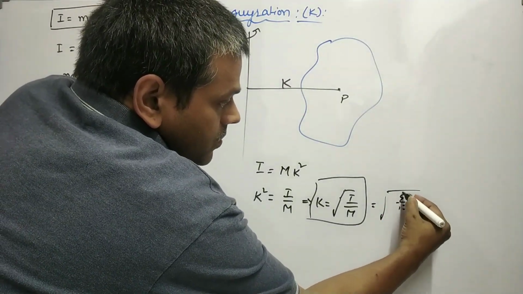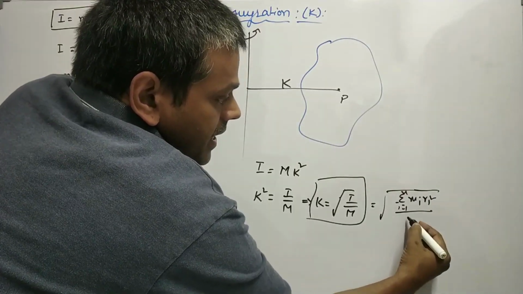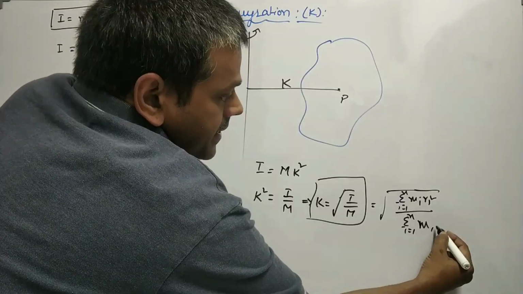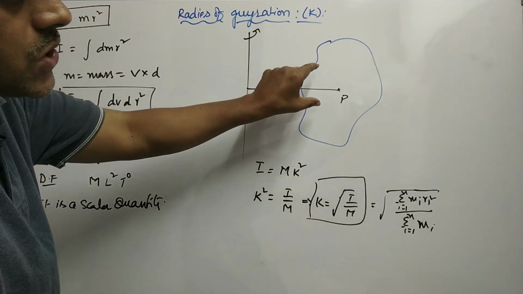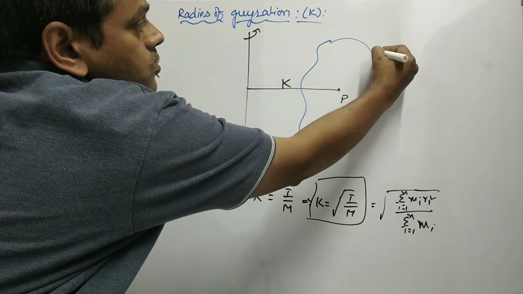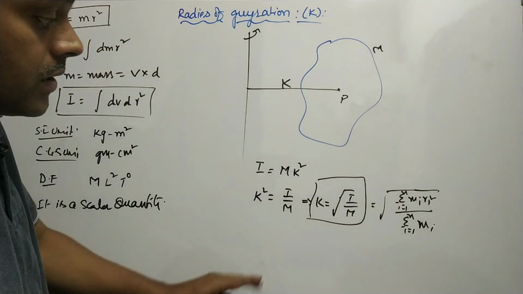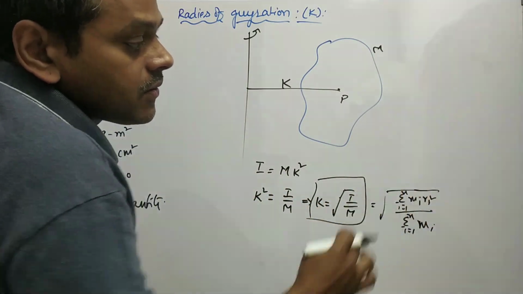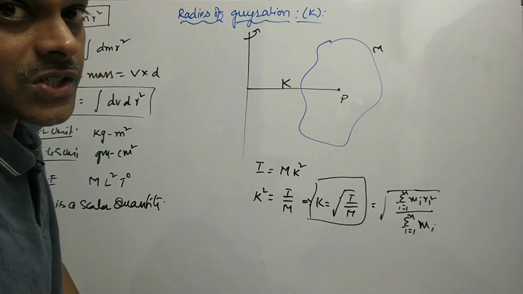From the definition, I is equal to sigma i equals 1 to n of m i r i square. Here the sum of the individual particle masses gives rise to the total mass of this rigid body. So from this, the radius of gyration is the distance from the axis of rotation.